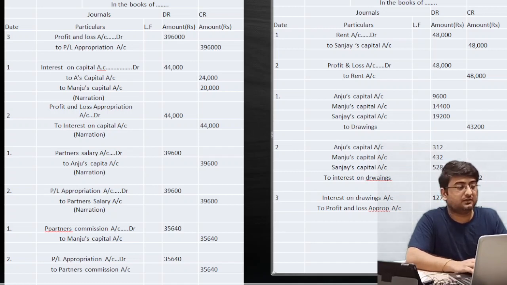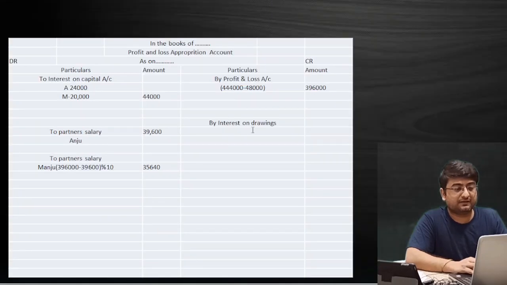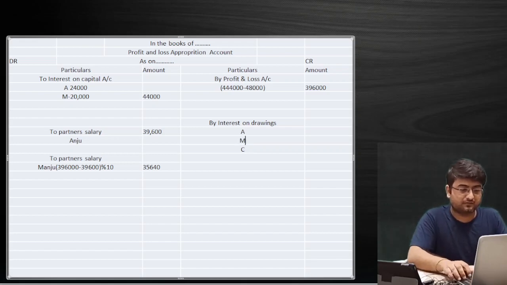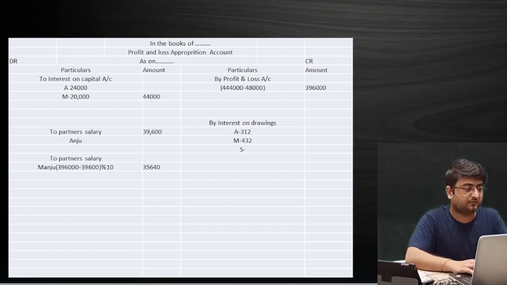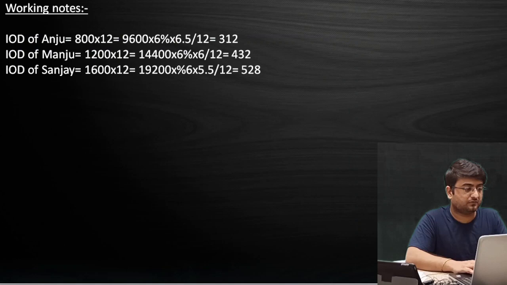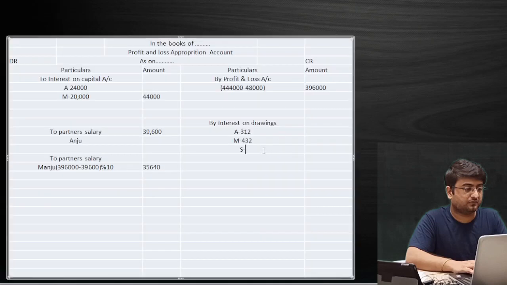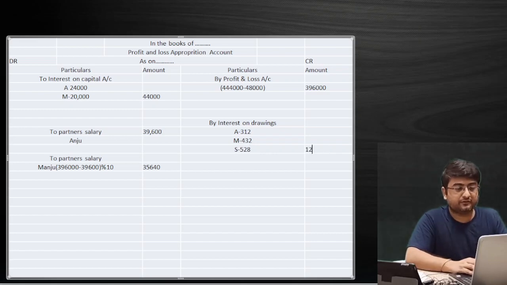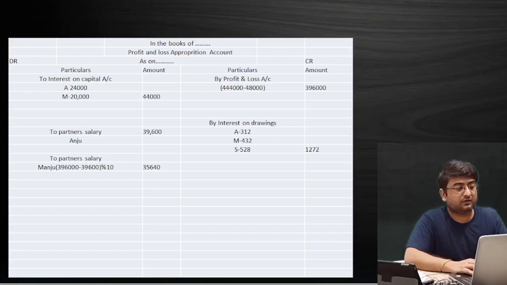posting as well. So we'll go to the PL appropriation account first, and then I will have credit side A, M and S. In case of A, it was 312, in case of M, it was 432, and in case of S, the amount was 528. So the total amount was 1272. 1272 will go in the outer column, and again these three items will be recorded in the partner's capital account as well.